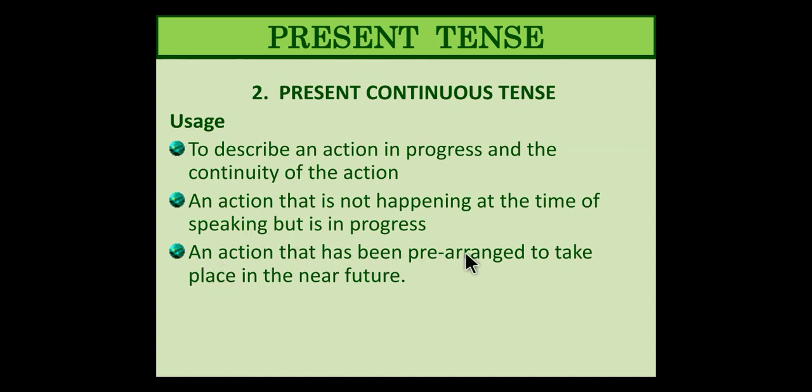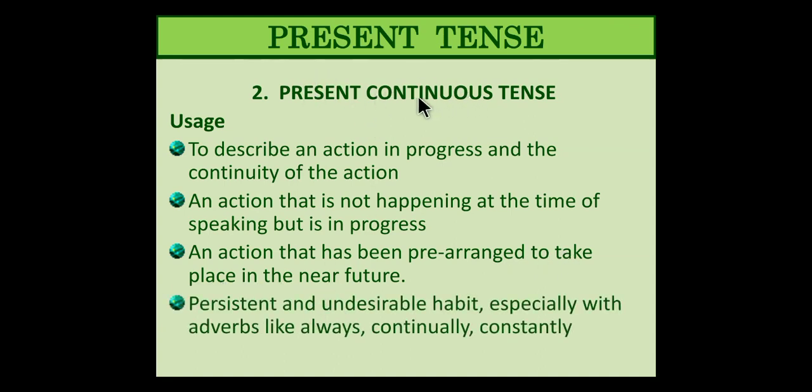An action that has been pre-arranged to take place very soon, in the near future, is also considered present continuous tense. We will understand that with examples. Persistent and undesirable habits are also considered under present continuous tense, especially with adverbs like always, continually, and constantly. Just remember these highlighted words: always, continually, and constantly. When these words are used, ideally it means that it is the present continuous tense. So the same technique you will follow for answering the gap filling questions.